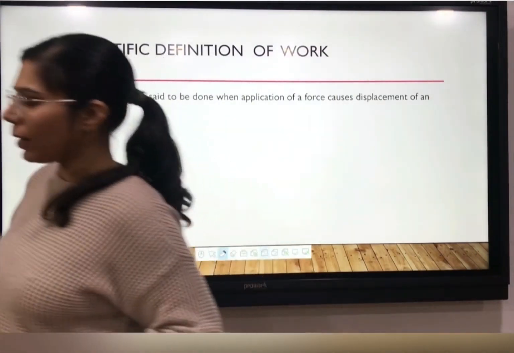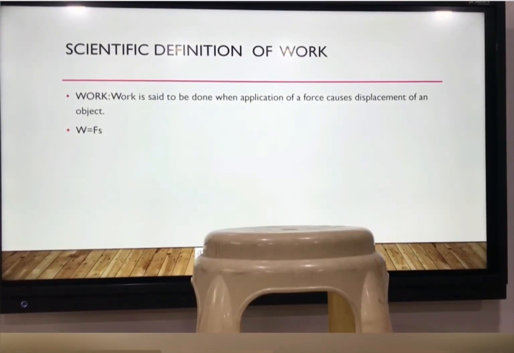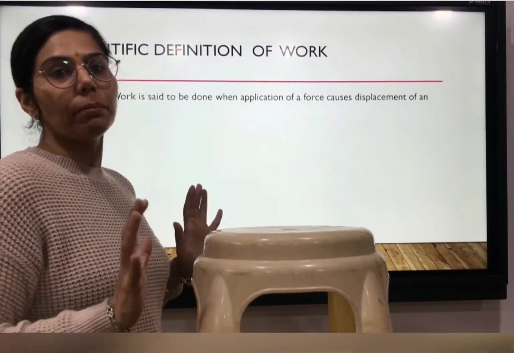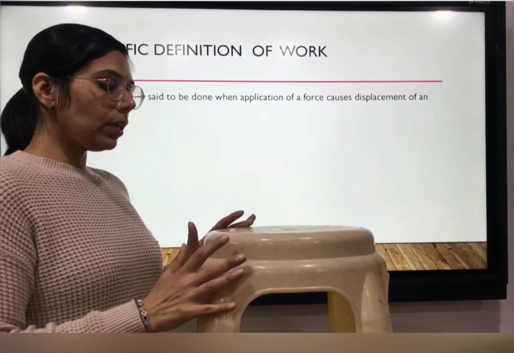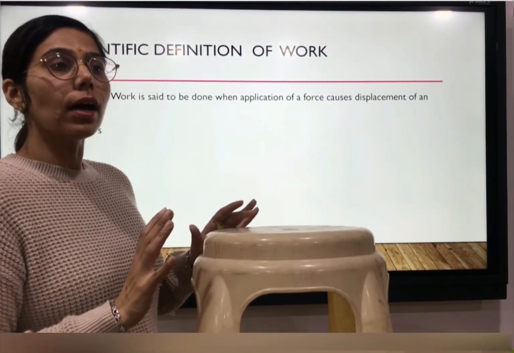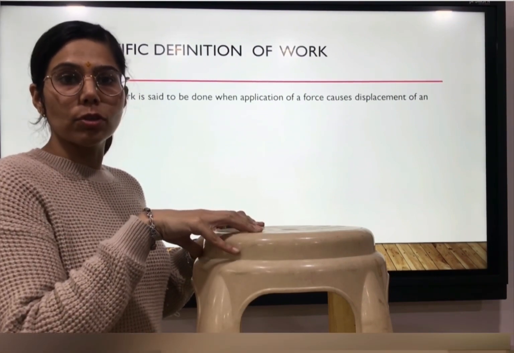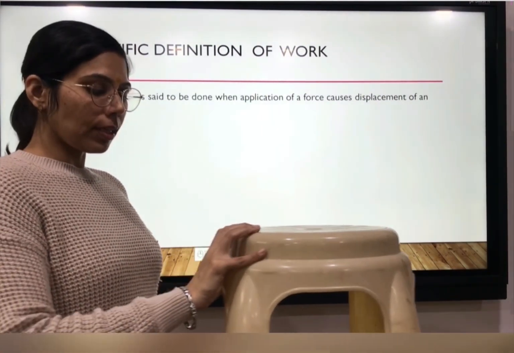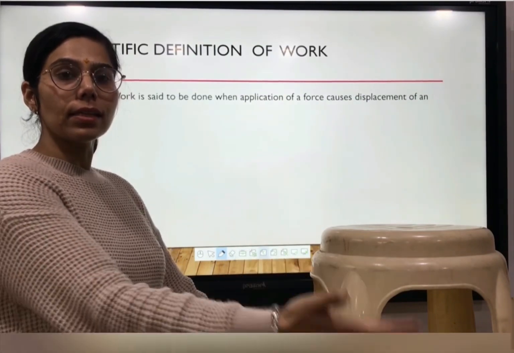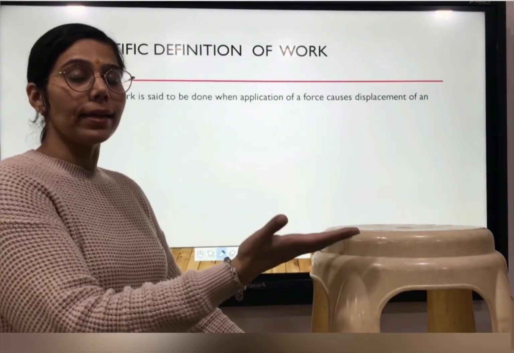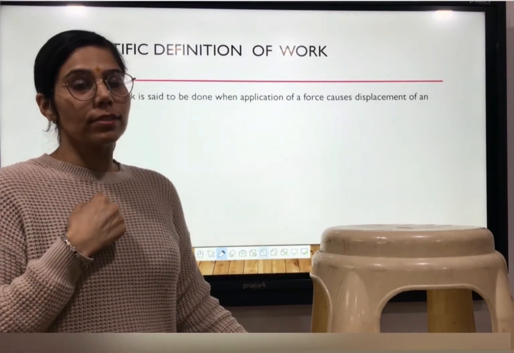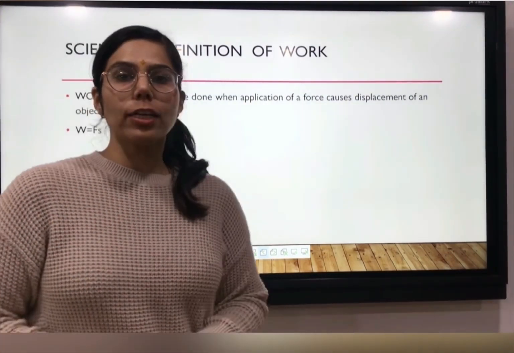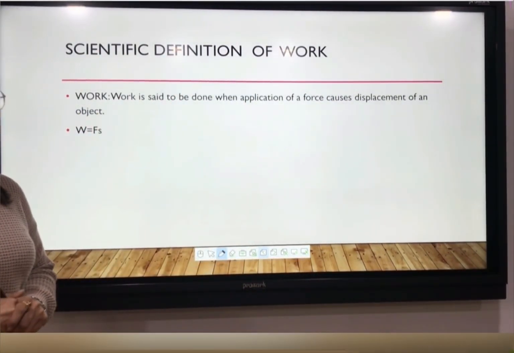For example, I'll show you one example. Suppose I am taking this table and this table is stable now. I will be doing no work until and unless I apply force and it gets displaced. Yes, now I will do some work. I am pushing this table and this table is getting displaced because I have applied some force on it. Now I have done some work. So work is said to be done when application of force causes the displacement of an object.